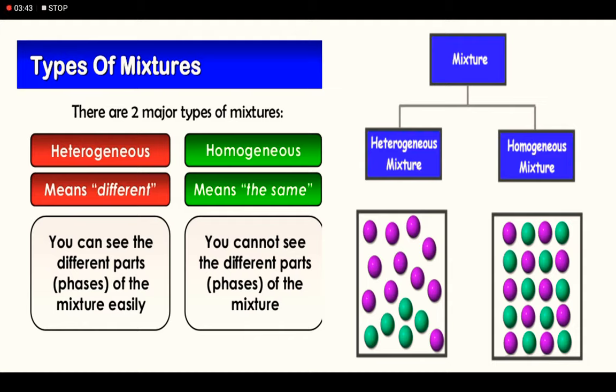Let me explain these terms. Hetero means different. As you can see, different parts or phases of the mixture are visible. Homo means same, so you cannot see different parts of the mixture as it is uniformly mixed, right?